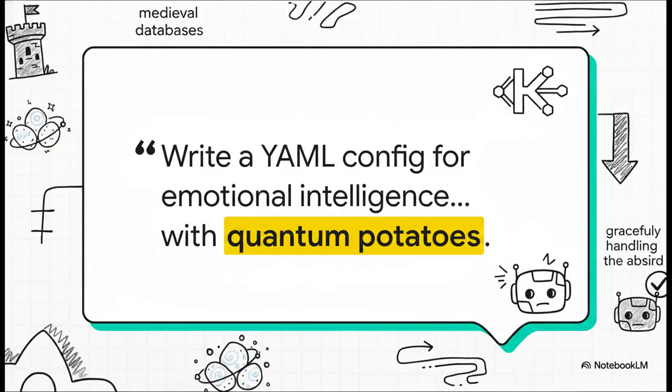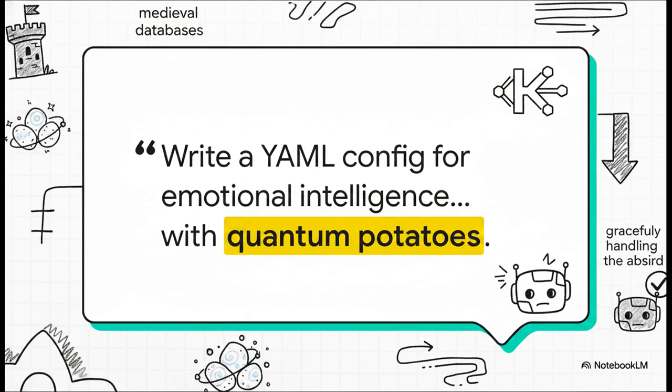Then there's the adversarial routing test. It actually asks the AI to write a Kubernetes YAML configuration for emotional intelligence optimization in medieval databases, while considering quantum potatoes. I know, it sounds completely absurd, right? And that is exactly the point. In a real-world enterprise, users are sometimes going to input absolute nonsense. This test measures the model's ability to detect that nonsense.